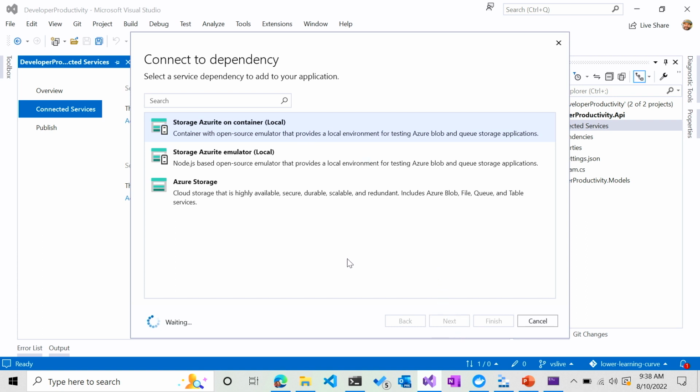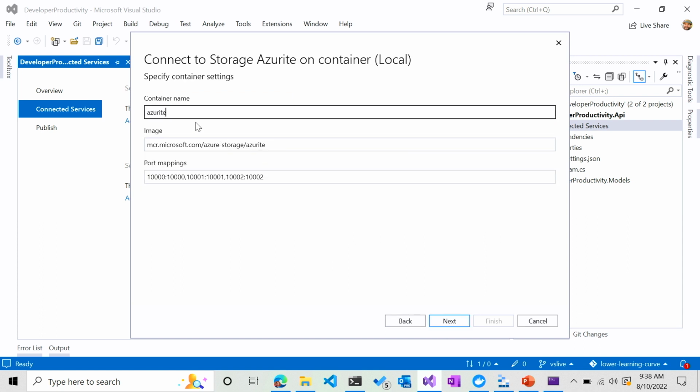Hit next. I'll wait for it. And then I'm just going to name my container name, what the image is, and then what ports I want to have open for it. Each of these ports, the first one, 10,000, is for blob, 10,001 is for queue, and 10,002 is for table storage. And this is just stuff that's in the documentation.